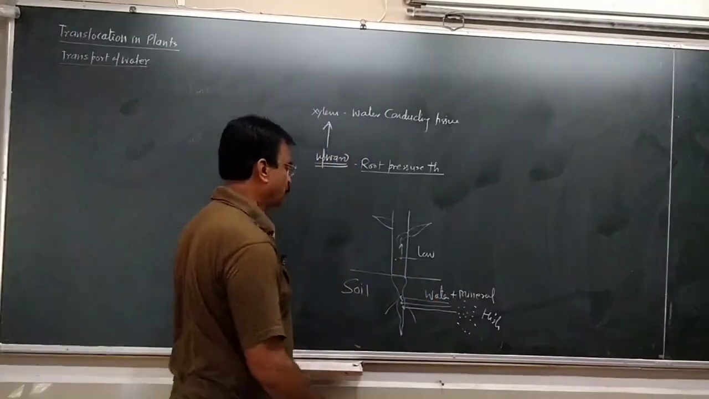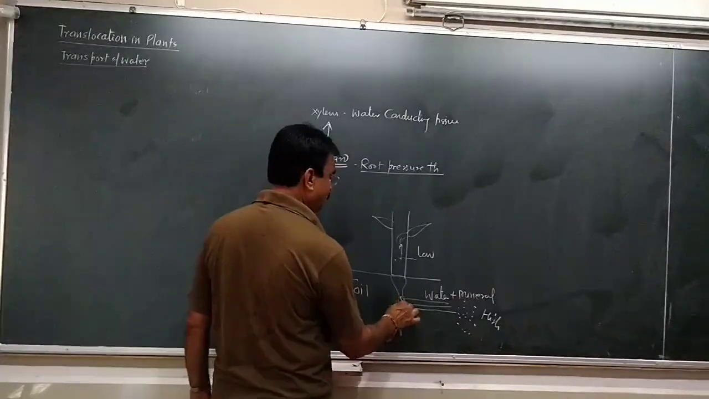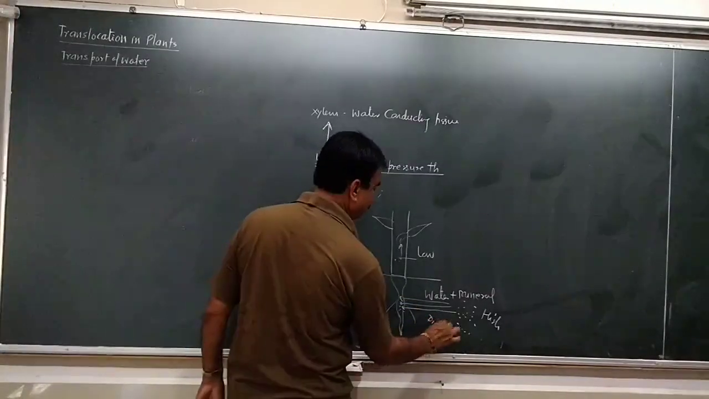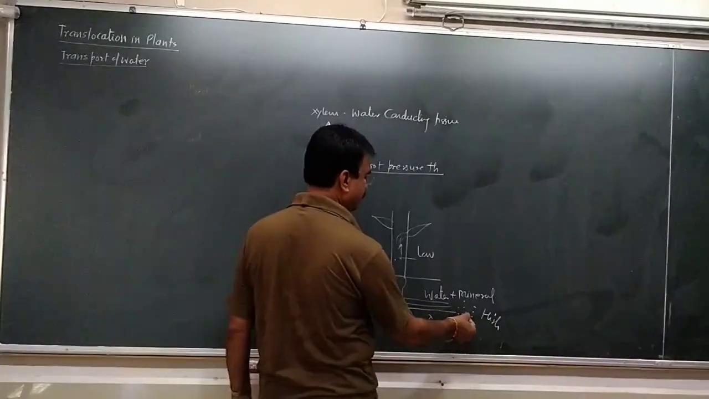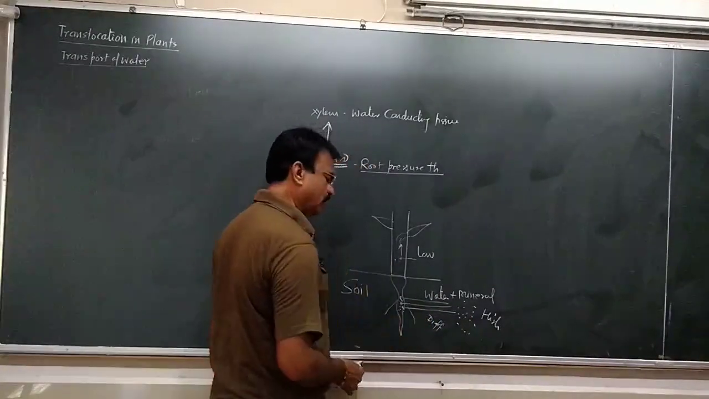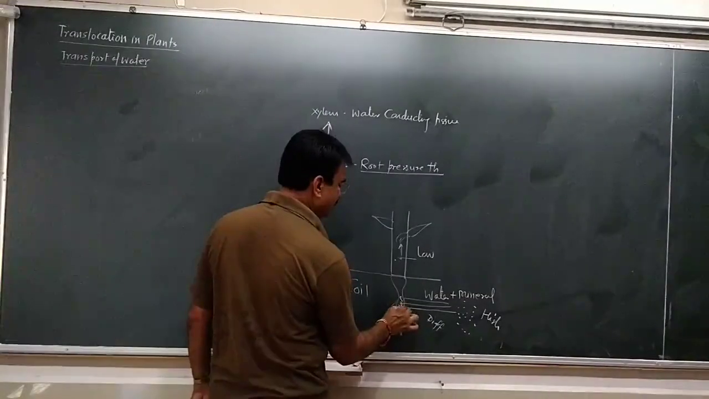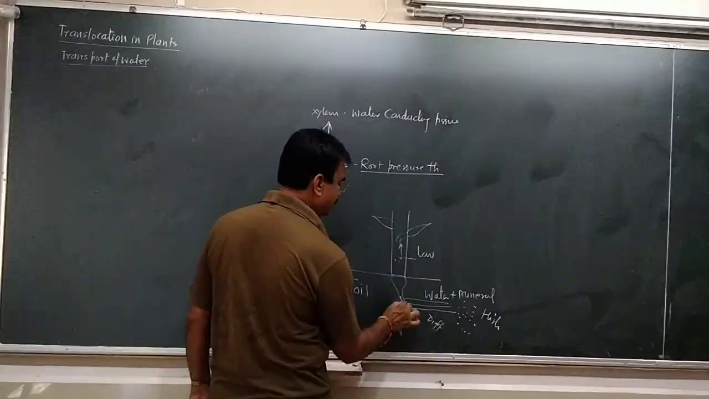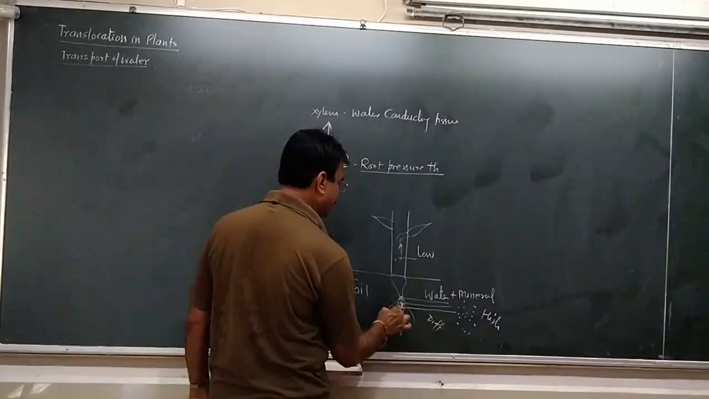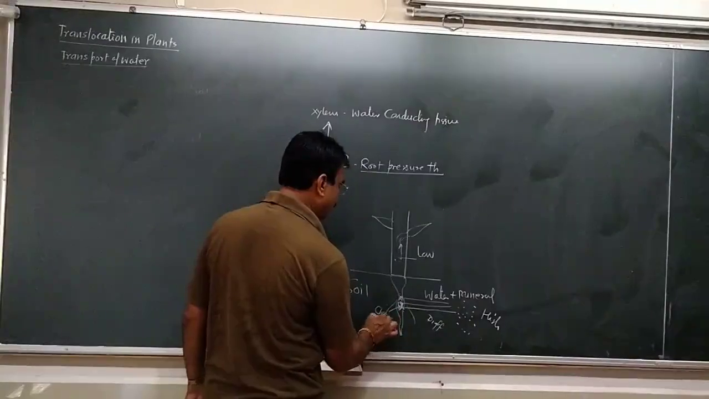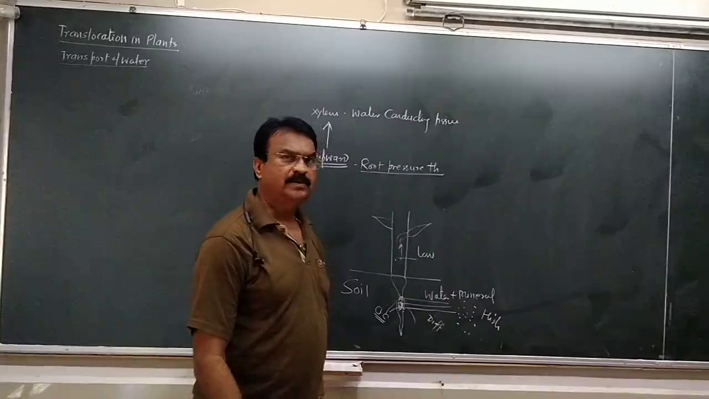They enter into the root. So when the minerals enter into the root by the process of diffusion, the movement of particles from a region of higher concentration to lower concentration, the amount of minerals, the amount of salts, increases and the osmotic concentration increases. What is osmotic concentration? The need of water.